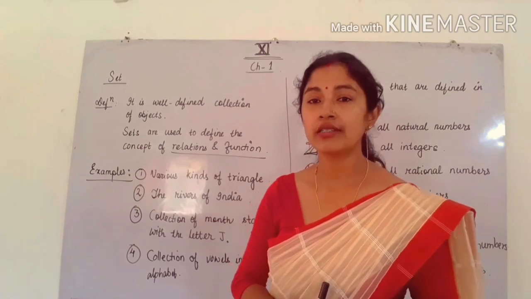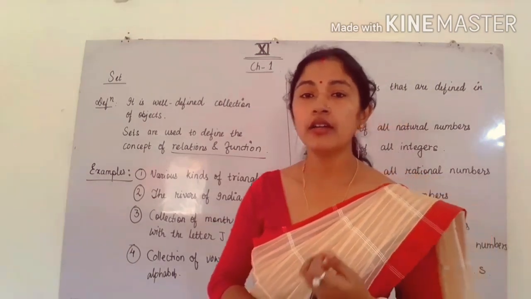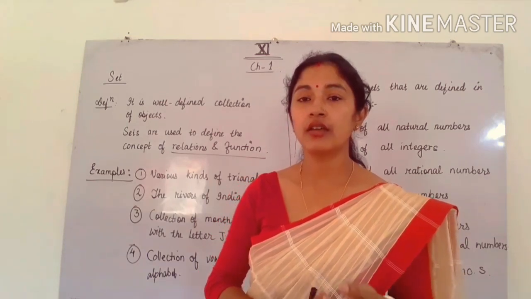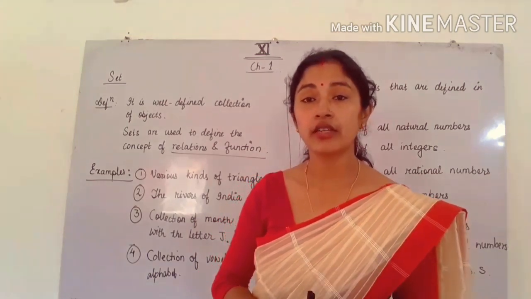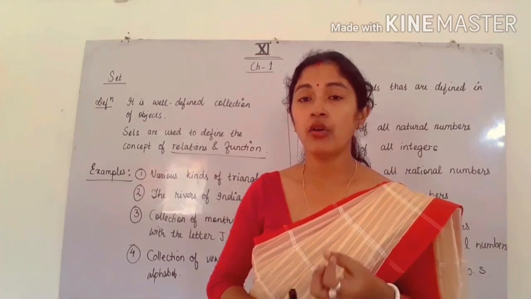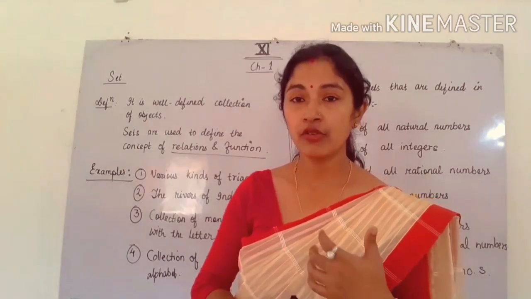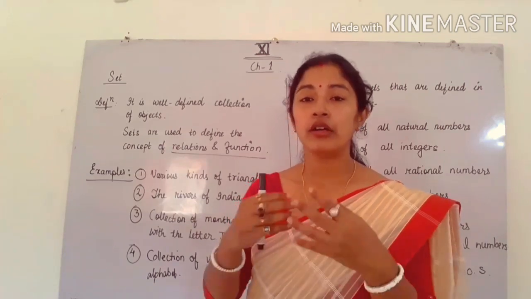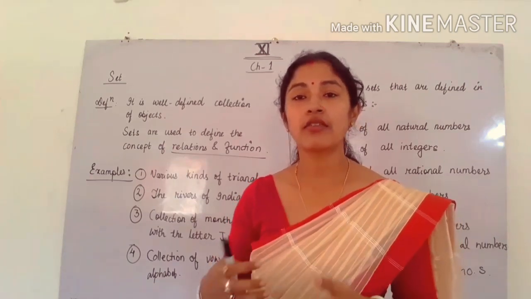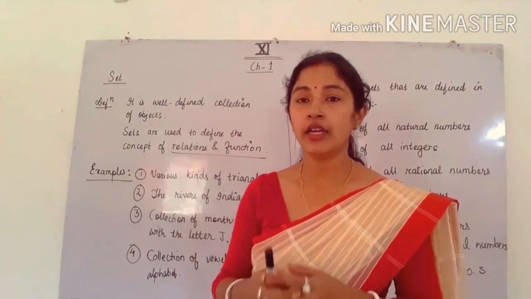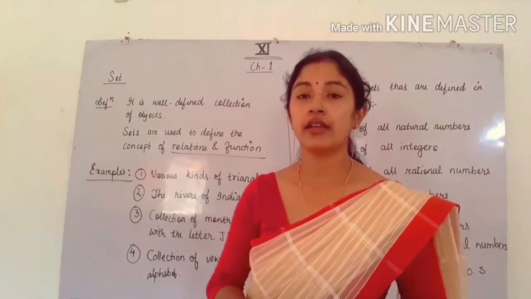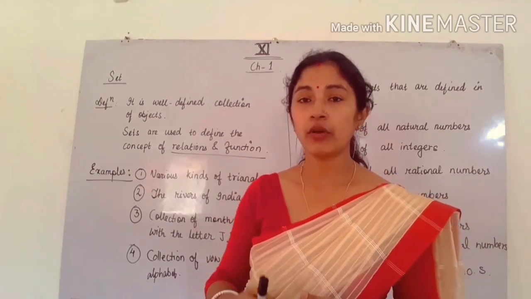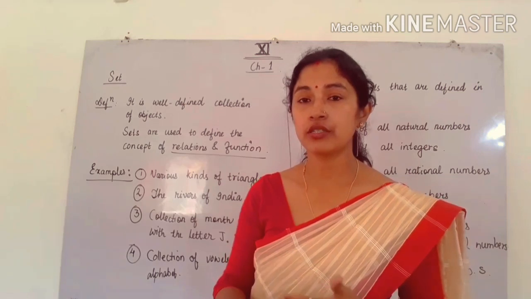For example, class 10. Class 10 is a set because in that class only class 10 students can sit, can study. Okay, there is an eligibility criteria for giving the class 10 board exam, all of you know. So class 10 or class 8 or class 7, we can say these are all individually sets. And why we need sets, that I am going to discuss later on.